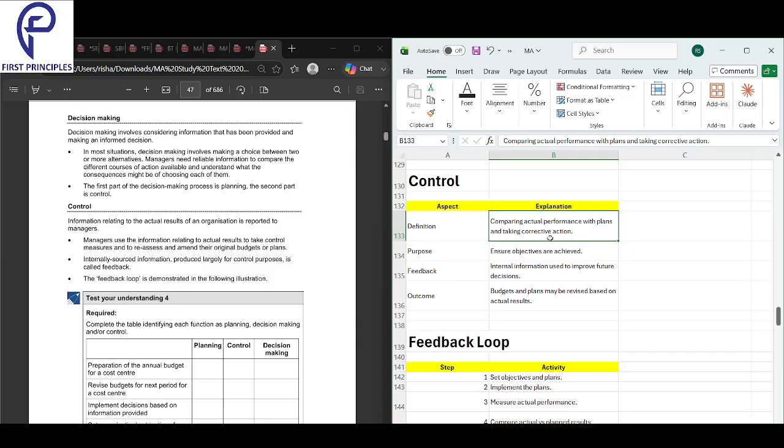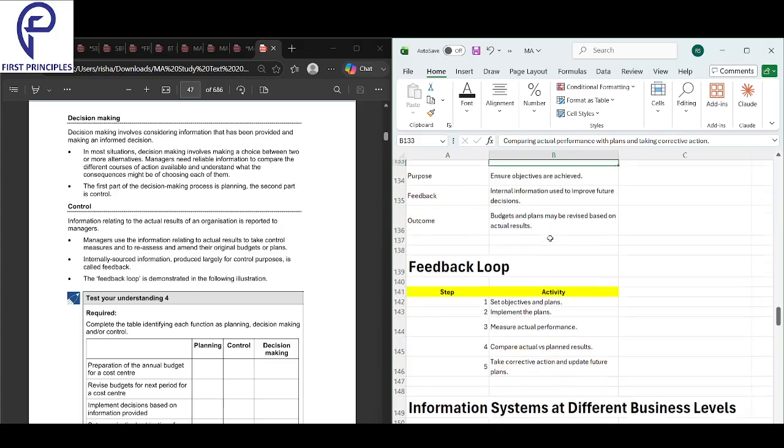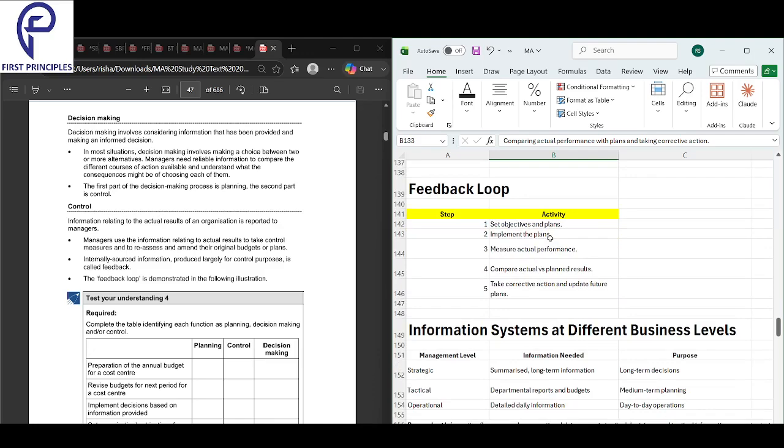नहीं, variance is the mistake. Corrective action is the correction that you do of the mistake. बस. Okay. Next we look into here is feedback loop.